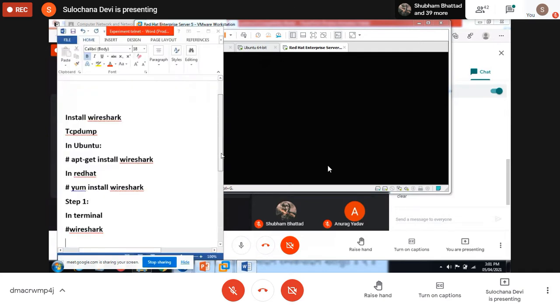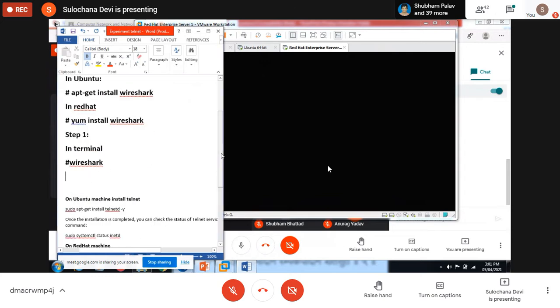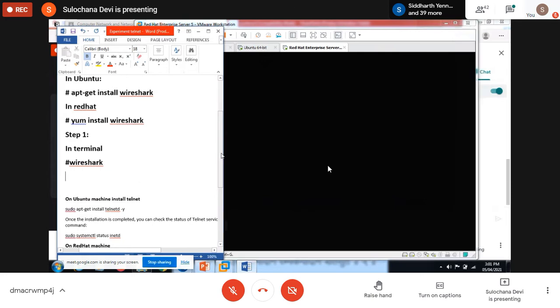By default, telnet is disabled because it is not secure. Because of security reasons, telnet is not enabled, it is disabled. So it should be enabled in both the machines if you want to communicate.